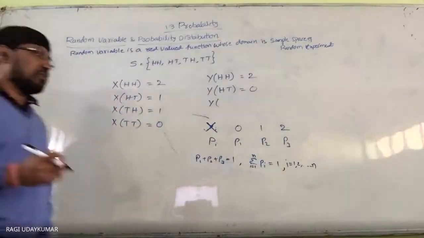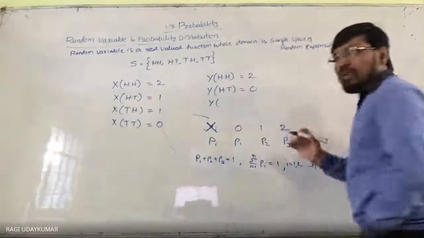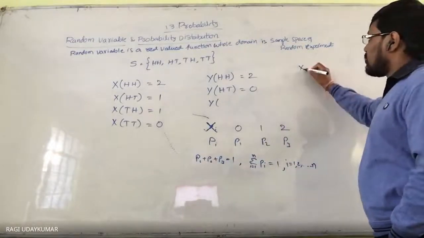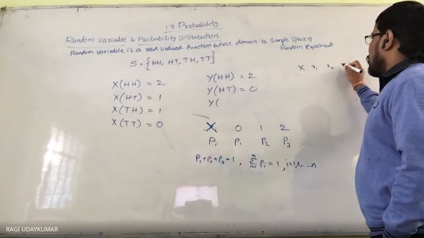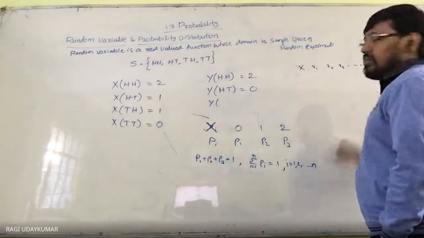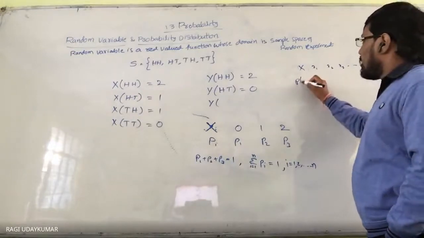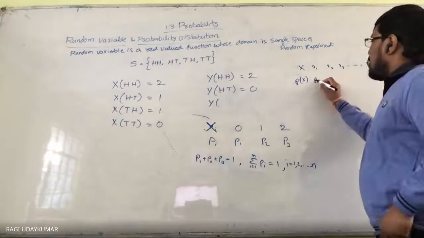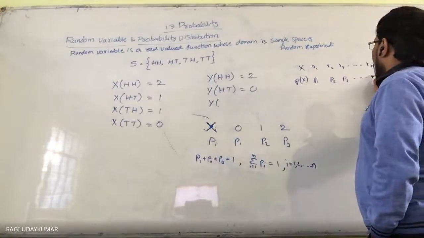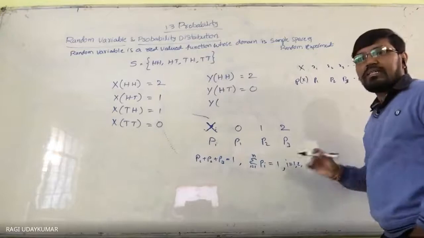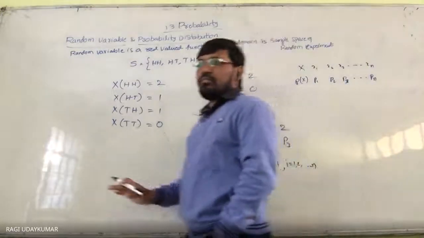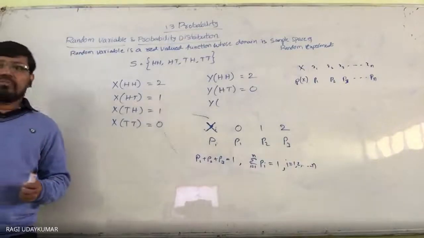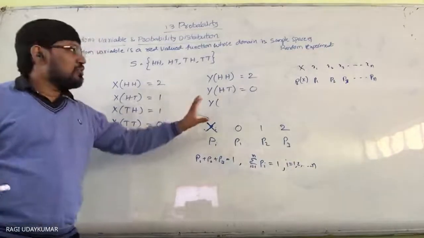If you consider n possibilities, a probability distribution is nothing but: x is a random variable and the possible values of x are x1, x2, x3 and so on xn. Then the probability of each value of the random variable is denoted by P1, P2, P3 and so on Pn. This is called the probability distribution. After getting the probability distribution, you have it just like a distribution table.